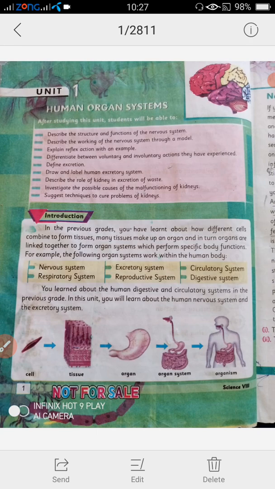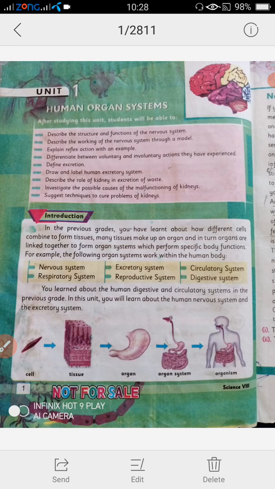As we know, the human body consists of many different systems. These systems include the nervous system, excretory system, circulatory system, respiratory system, reproductive system, and digestive system. So students, now we discuss how a system is formed and how a system is able to work.